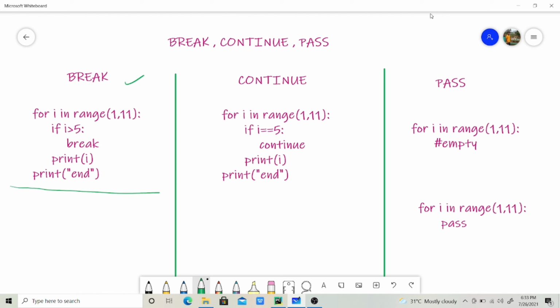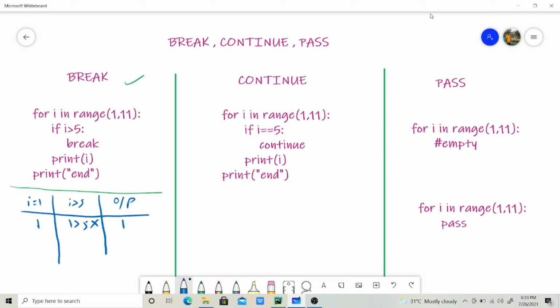For example, let us take i value as 1 and let us take the condition and the output here. See, first i value is 1 and it will check the condition 1 greater than 5. It is wrong, so the break condition will not be satisfied and it will print i, so the output will be 1.